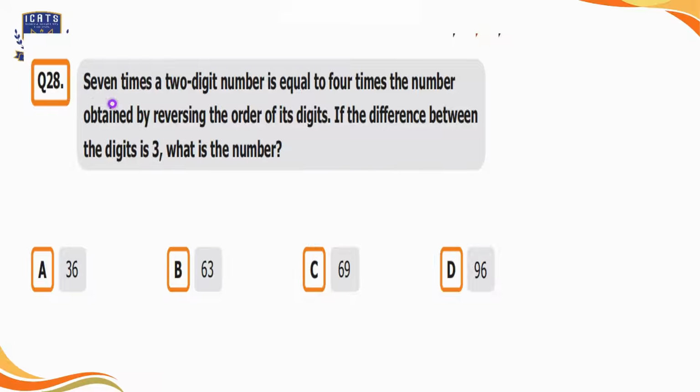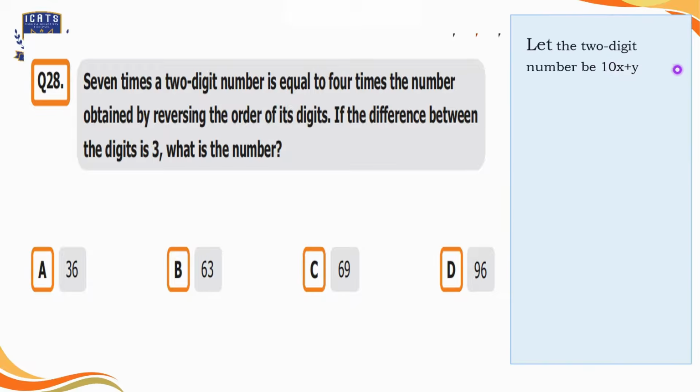Question number 28. 7 times a 2-digit number is equal to 4 times the number obtained by reversing the order of its digits. If the difference between the digits is 3, what is the number? So 4 options are mentioned here. So let the 2-digit number be 10x plus y.